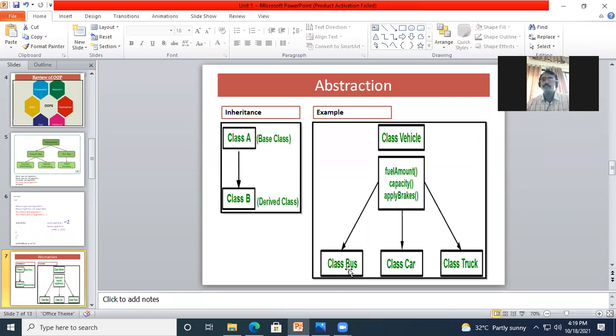Other than this, bus is having extra facility, an extra property like whether it is a sleeper bus or a regular one. The car has an AC, non-AC feature. The truck, the number of wheels may differ, so that the truck differs from the car as well as the bus.